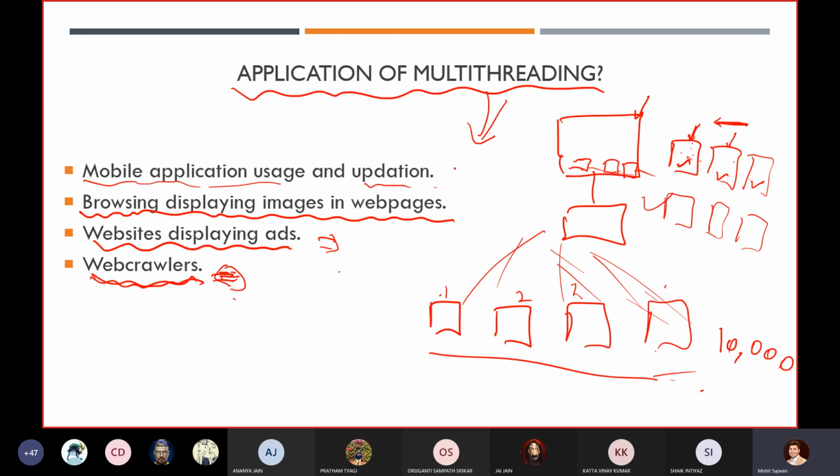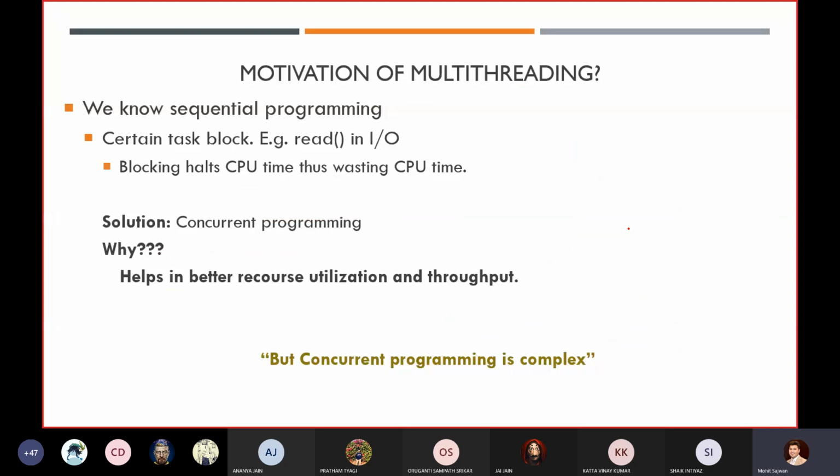So this is the only way we can process this fast, using the concept of multi-threading. Till now, you have been using sequential programming. If I give you one program, how are you writing it? You are not using any multi-threading concept right now. Whenever you write a program, you are working in a single thread, not on multiple threads.